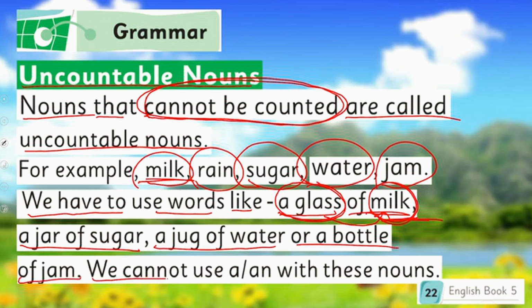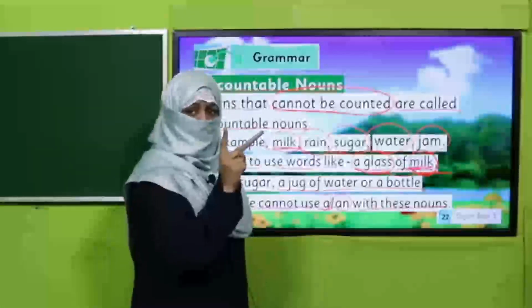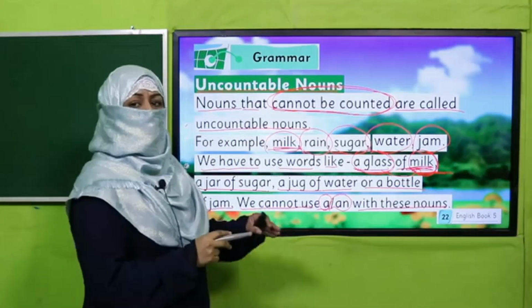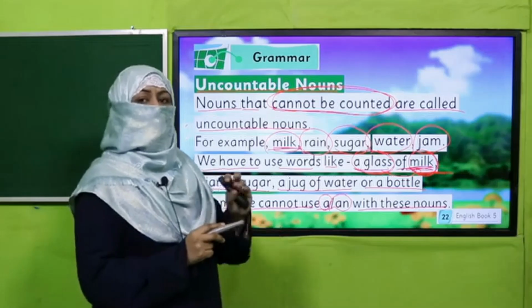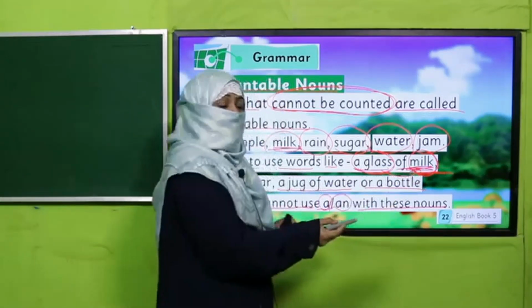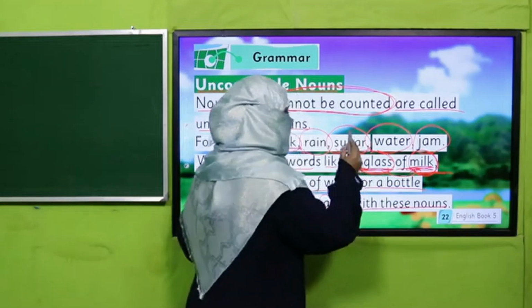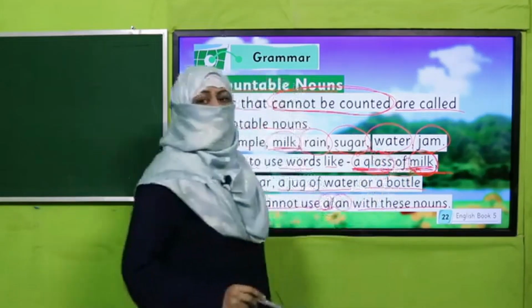We cannot use a or an with these nouns. You see, here, milk is uncountable. I cannot say, give me a milk. That is wrong because we know a and an refers to one. Okay, so these articles are the articles which tell us in numbers 1. But here, milk is uncountable. So, how will I say? Give me a glass of milk. Now, glass is countable. That's why I put a over here. And with milk, I will not use a or an.